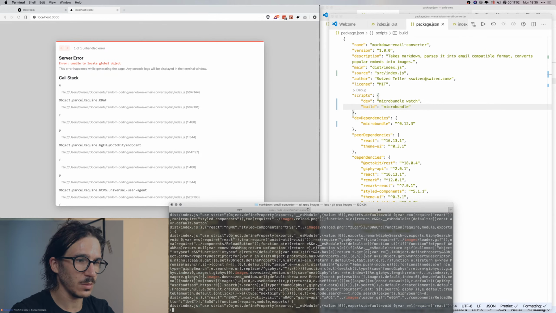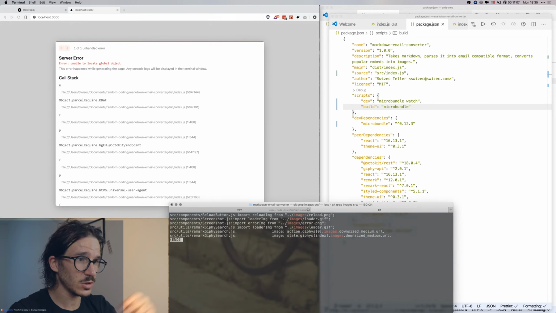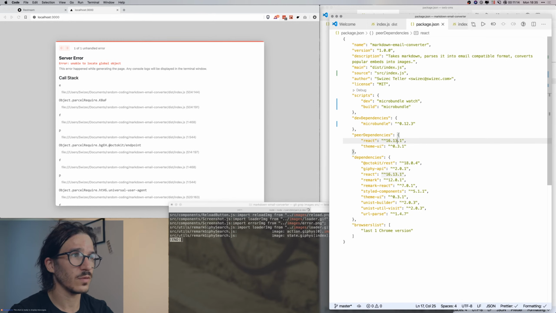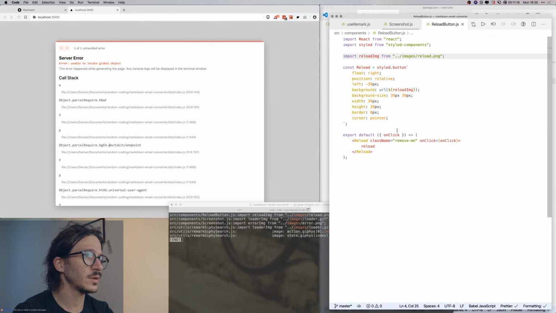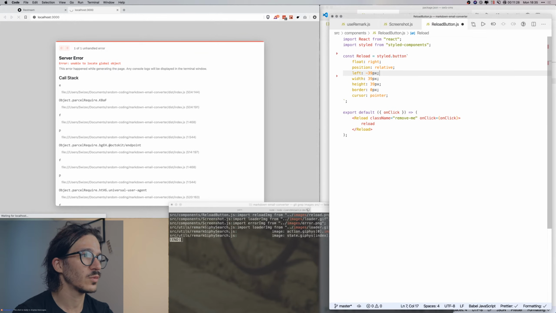Where are we loading images? If we git grep src image, git grep images, and we look at source, we have the reload image, the loader image, and the error image. Instead of all of that, let's go to the reload button. Instead of using the reload image, this is just going to say reload for now. We don't really need to care about this. It can just say reload and be a button. We could actually import, let's deal with that later.